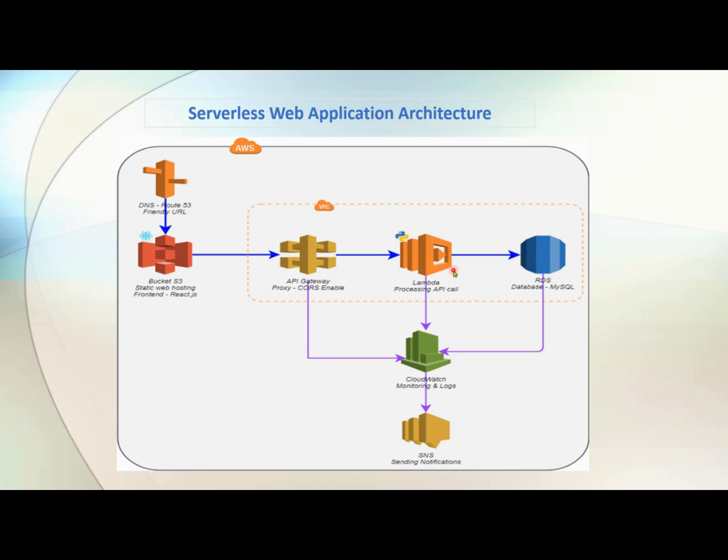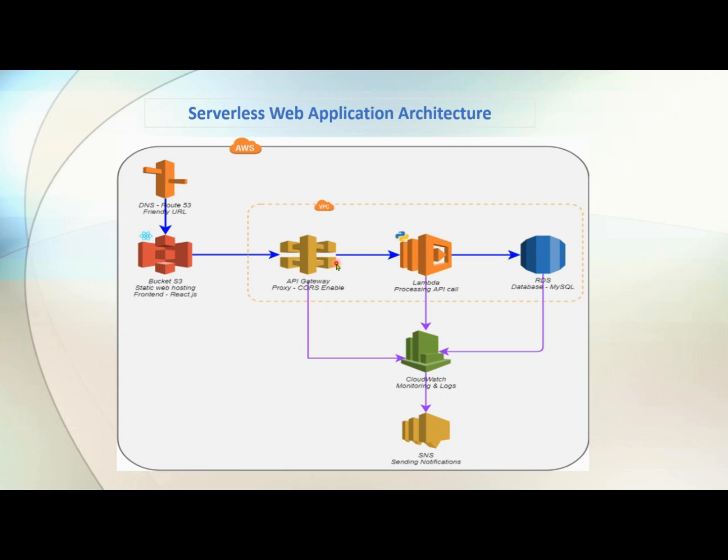Now if you see here, why is this component here, CloudWatch monitoring and log? CloudWatch is an AWS service that provides a logging mechanism. If you want to store continuous logs from all the AWS services, then you can configure CloudWatch. CloudWatch will monitor your logs, and in CloudWatch you can also put some sort of alert.